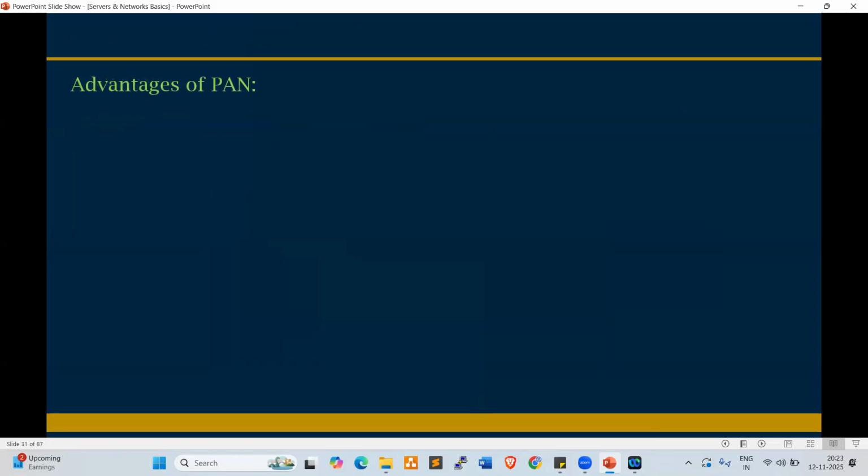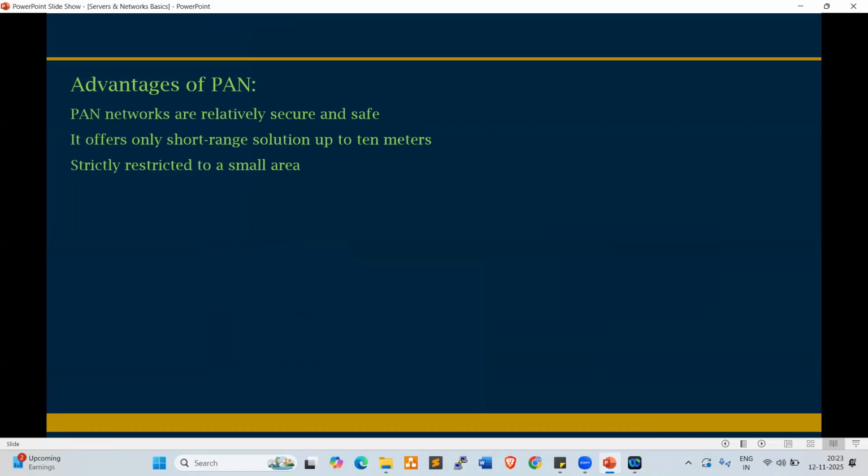So what are the advantages of PAN, personal area network? PAN networks are very secure and safe, because of the very short distance. There is a distance limitation. It offers only a short range solution, up to 10 meters. If you move more than 10 meters, we'll get some disturbance, some noise. It is strictly restricted to a smaller area within the room or within the floor only.